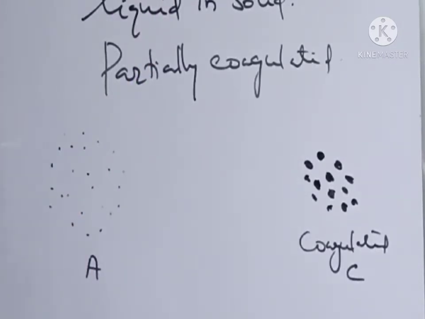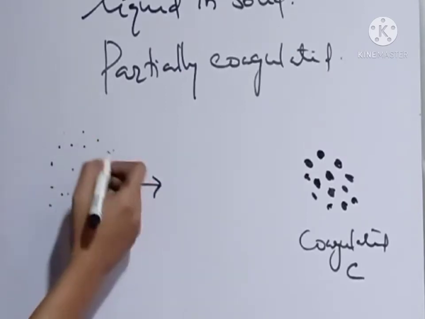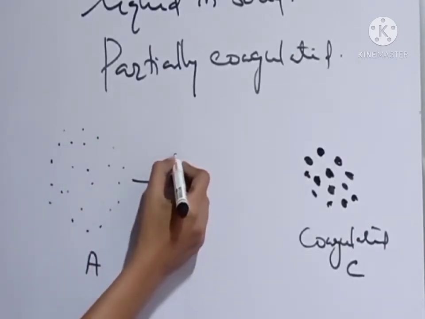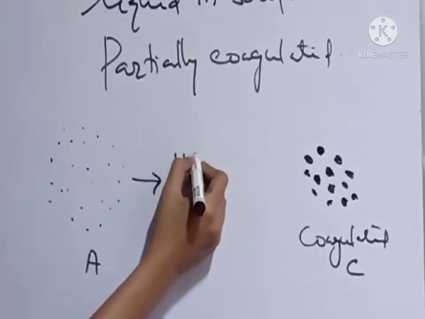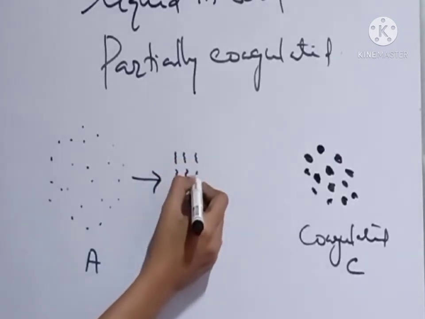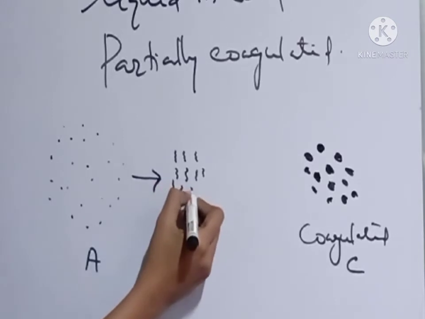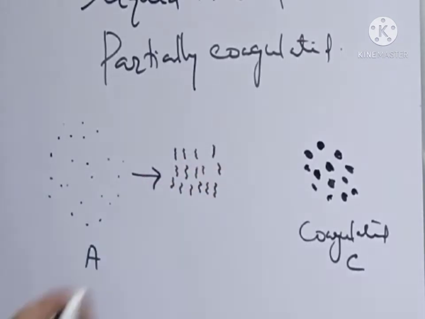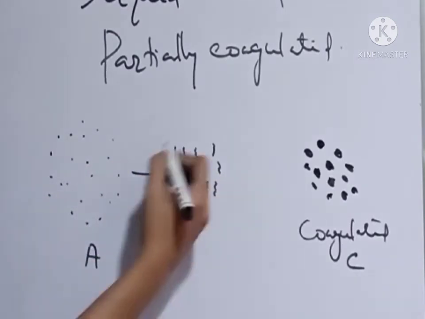That means these colloidal particles get closer and form thin, thread-like structures.